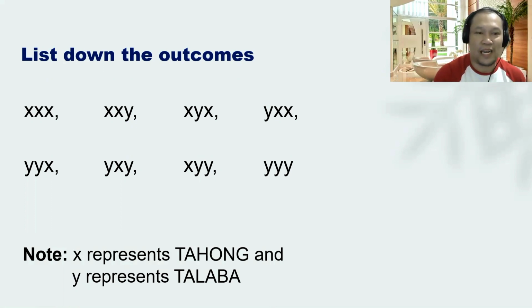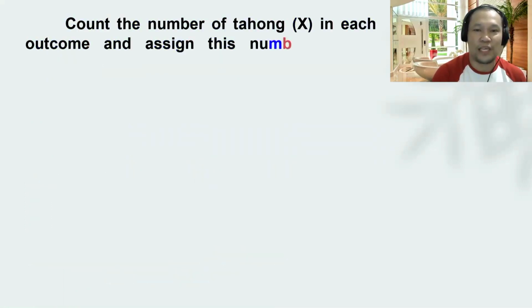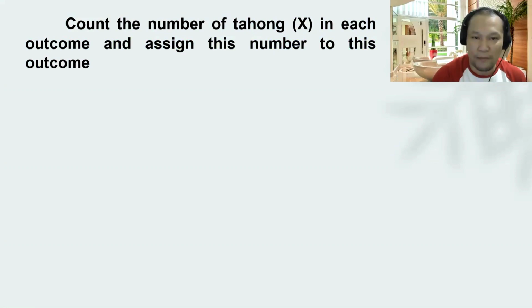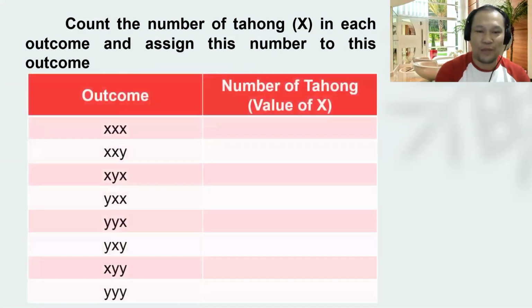Okay, and from the list of outcomes that we have, now we go with counting the number of tahong in each outcome and assign the number to the given outcome. Okay, that is, we do have now the table and we do have the outcomes. Since we are just dealing with the value of tahong, we are just going to count the number of X present in the given outcome. And our answer will be, for the first outcome, it's 3.